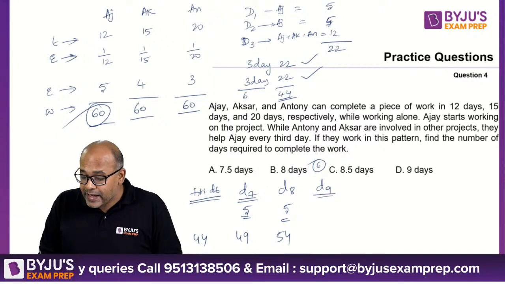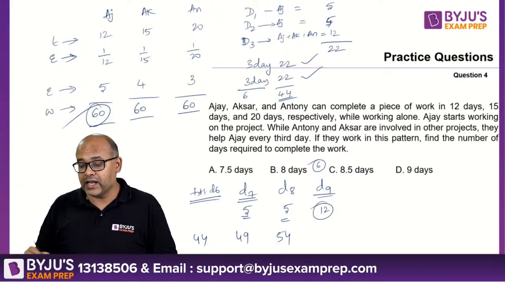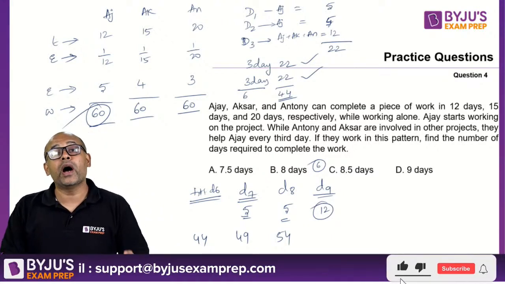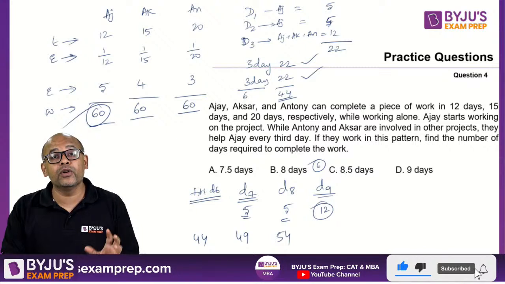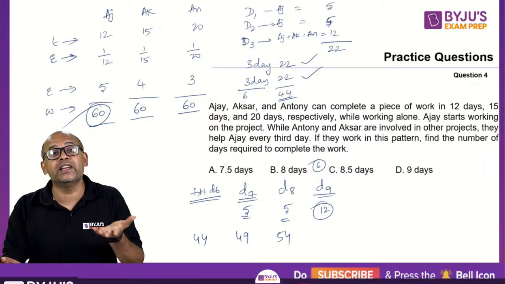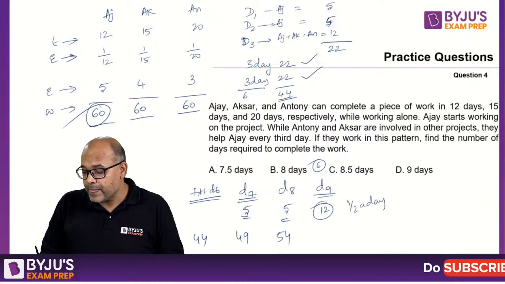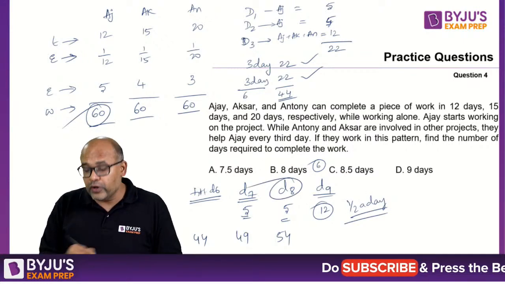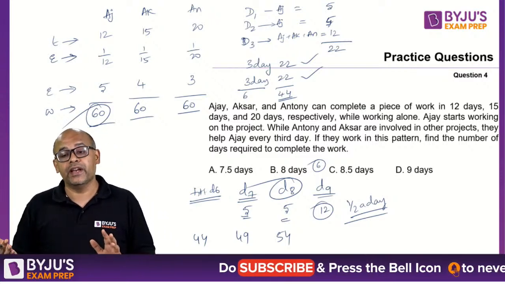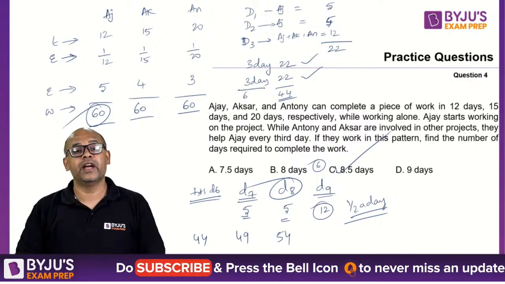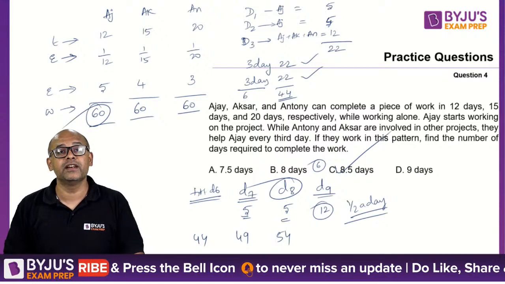But day 9 capacity is 12. So I don't need all 12 units. I need only 6 units, which means exactly half. So I need half a day. So 8 full days plus half a day makes it 8.5.